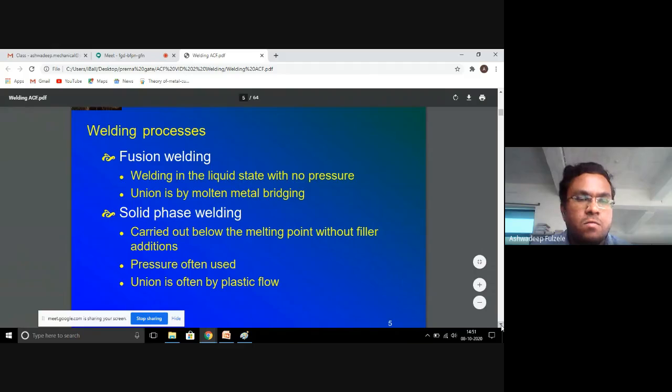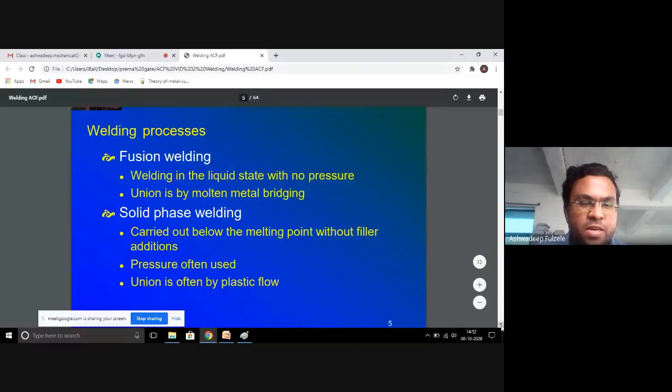The welding processes have several categories: fusion welding and solid phase welding. Fusion welding includes welding in the liquid state with no pressure. Union is made by molten metal bridging, whereas in solid phase welding, the welding is carried out below the melting point without filler additions. Pressure is generally used to join the metal, whereas the union is often by plastic flow.